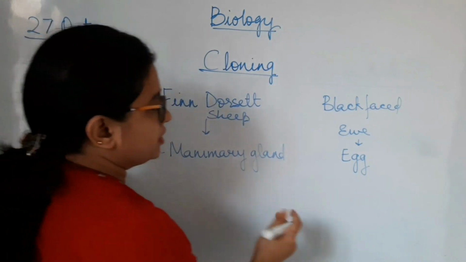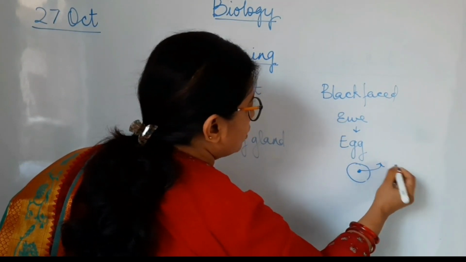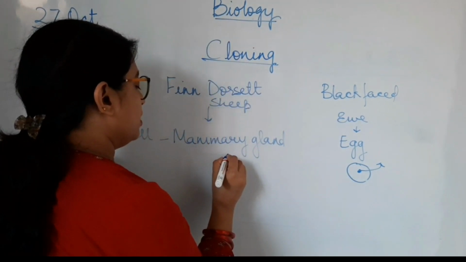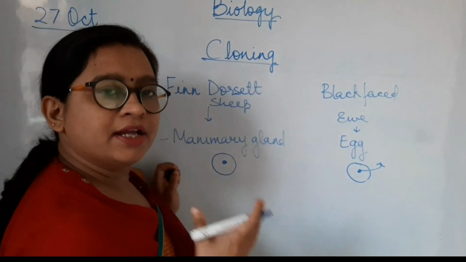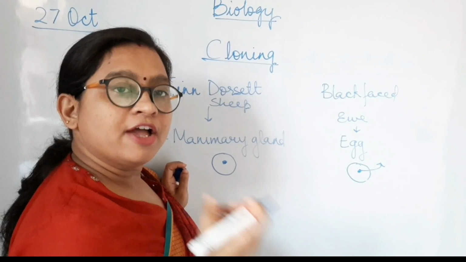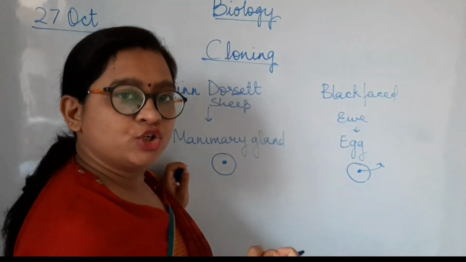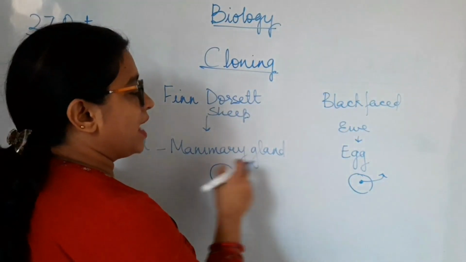Now what happened after that? From the egg, the nucleus was removed. Mammary glands are those glands found in female mammals, which help them provide milk to their young ones. Mammals got their name from the mammary glands they have.